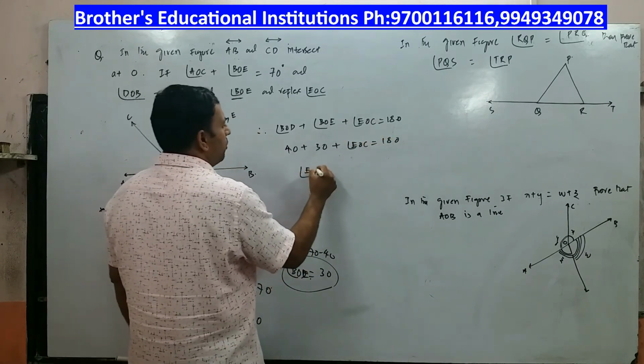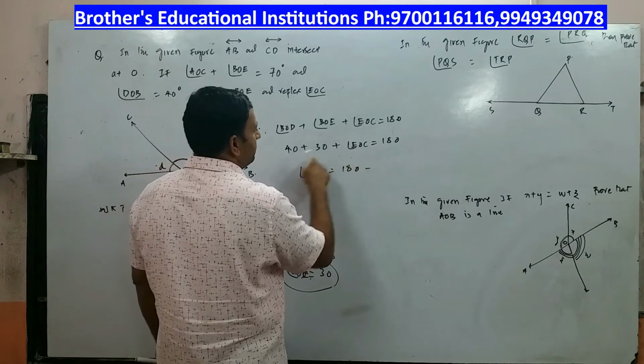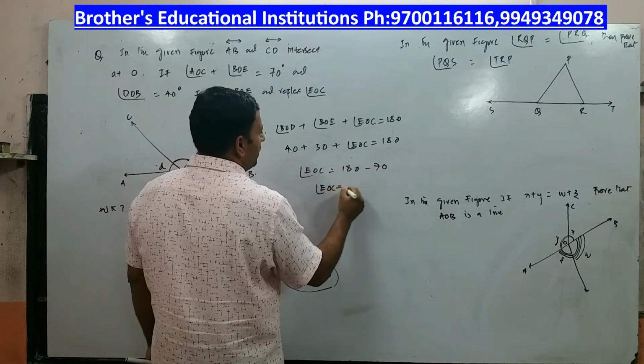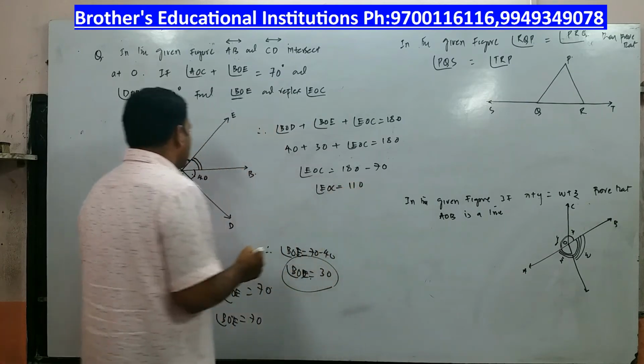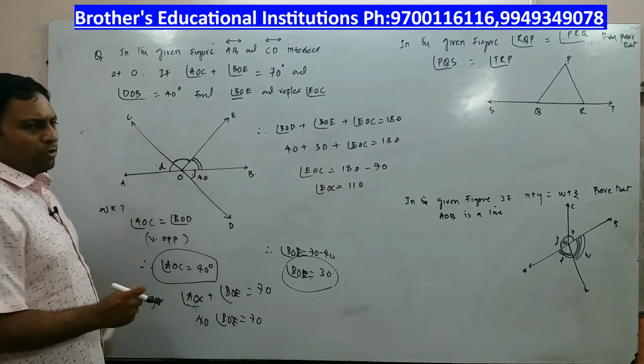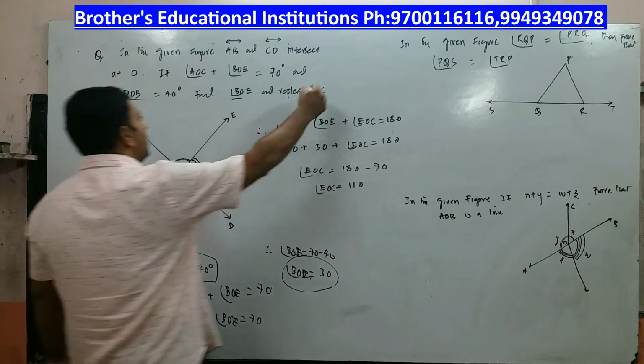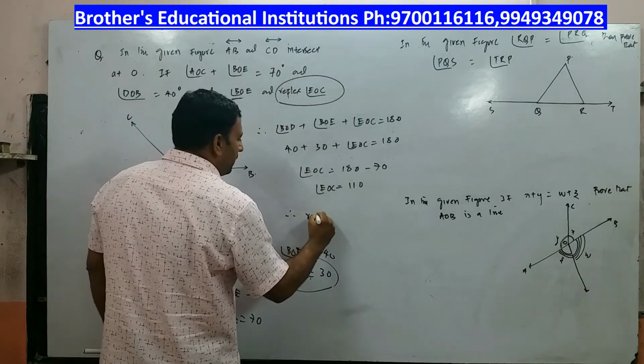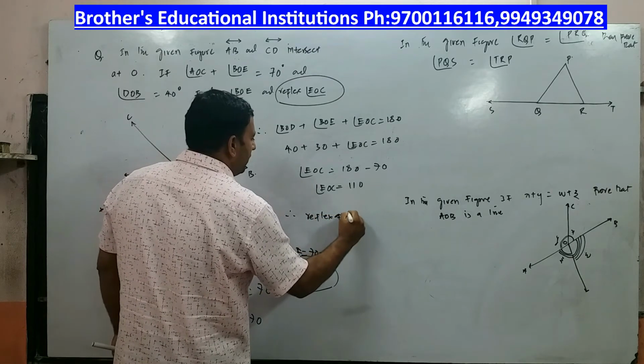So angle EOC is equal to 180 degrees minus 70. So what is angle EOC equal to? Angle EOC is equal to 110 degrees. So once you got angle EOC is equal to 110 degrees, he is not asking you angle EOC, he is asking you reflex of EOC. So therefore reflex of EOC, right?